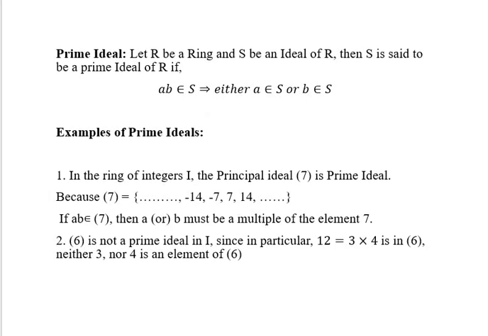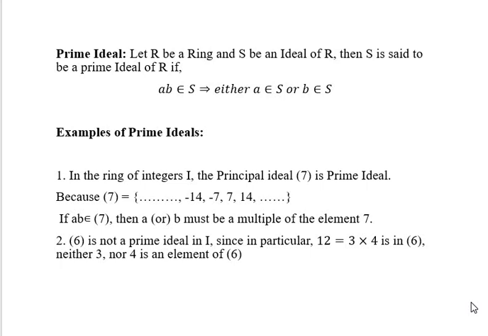Let us see an example of a prime ideal. The ideal generated by 7 in the set of integers is a prime ideal because the ideal generated by 7 contains all the multiples of 7. So any element of this ideal is a multiple of 7. Suppose I take 14, which can be written as 2 times 7. Here, 7 comes from the ideal generated by 7. That's why at least one of the factors comes from the ideal 7.